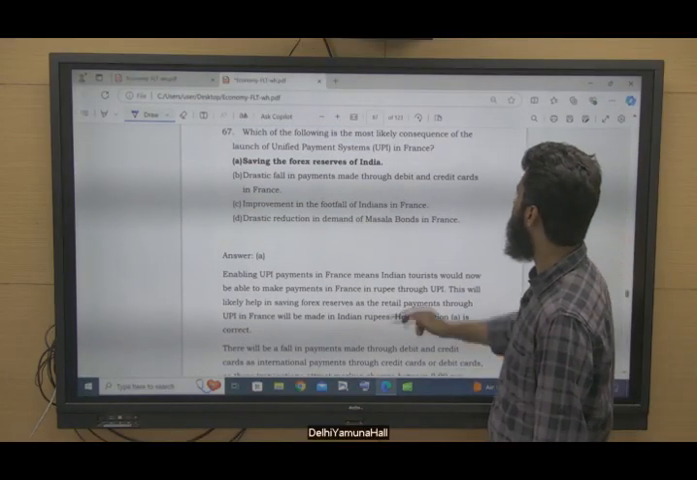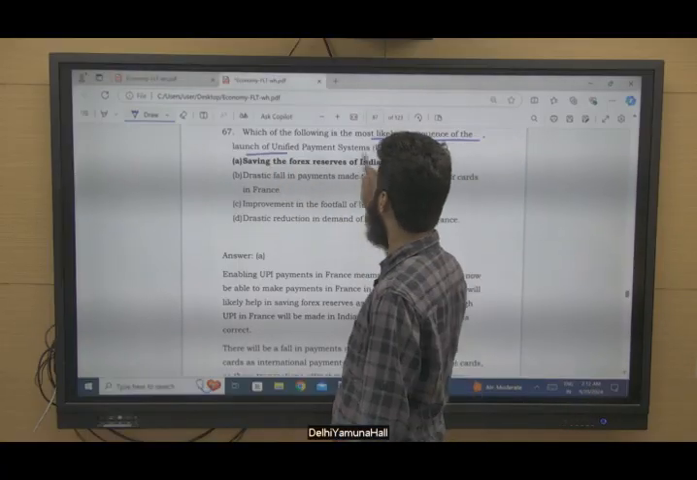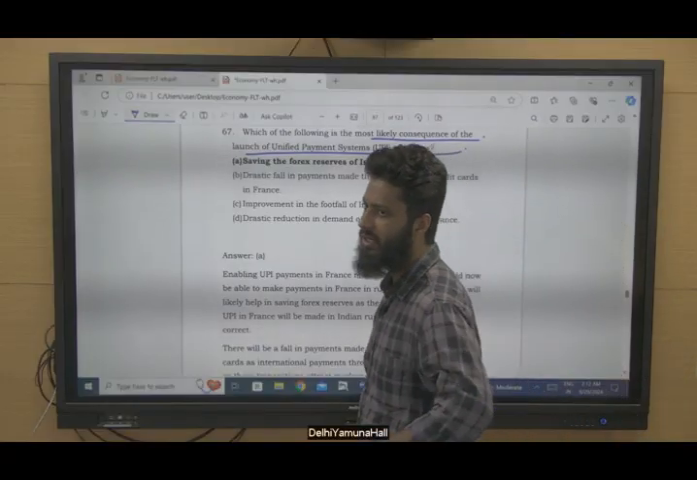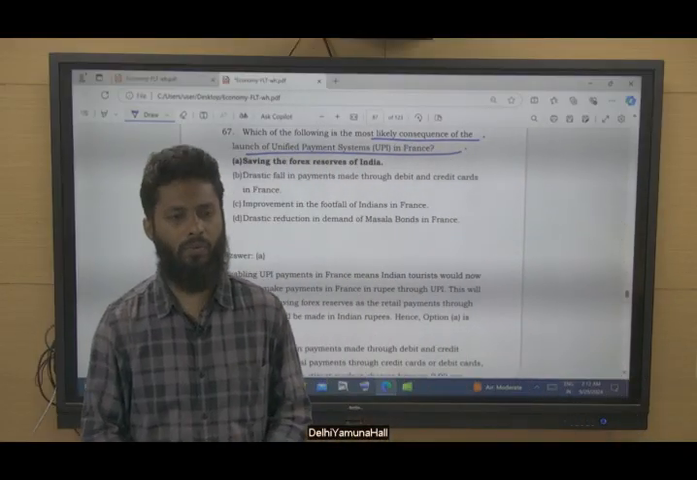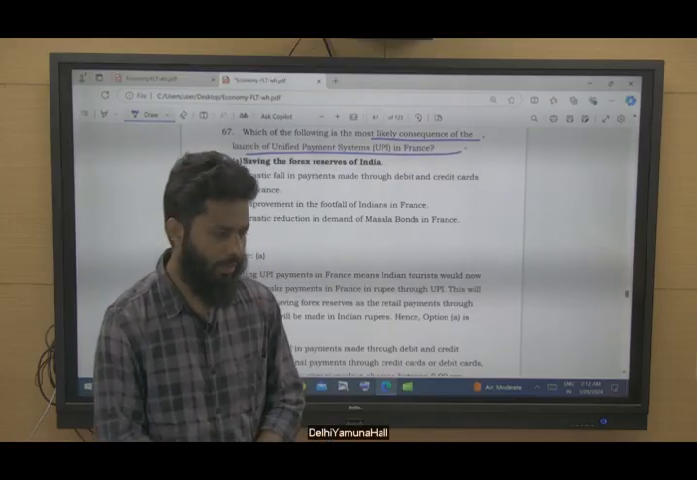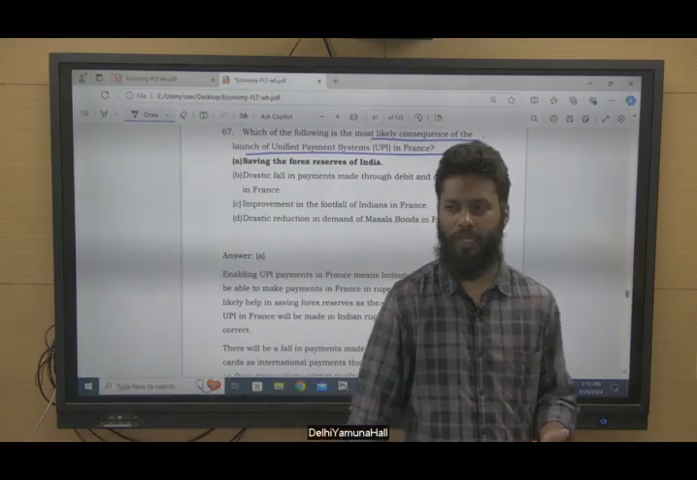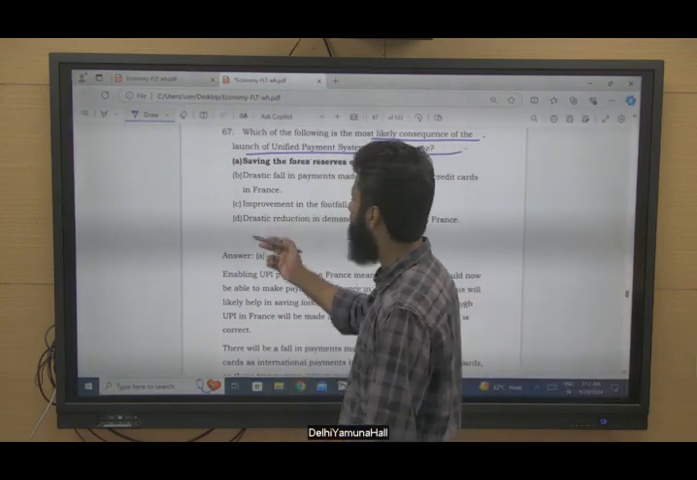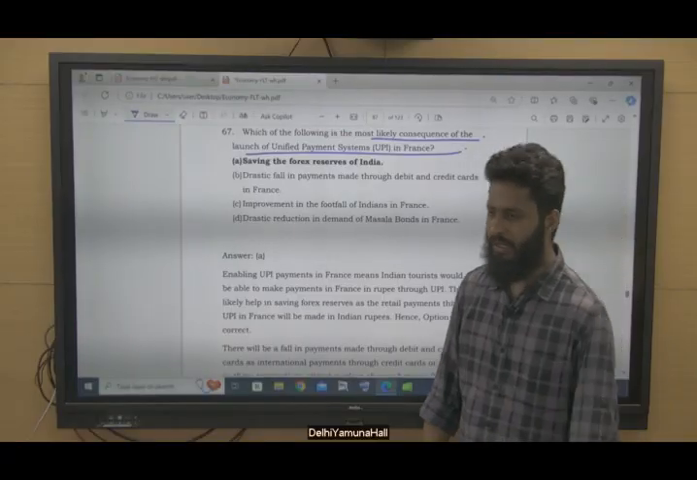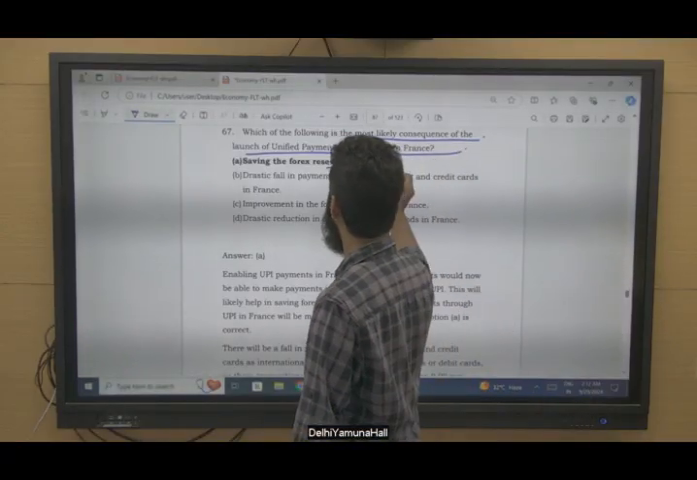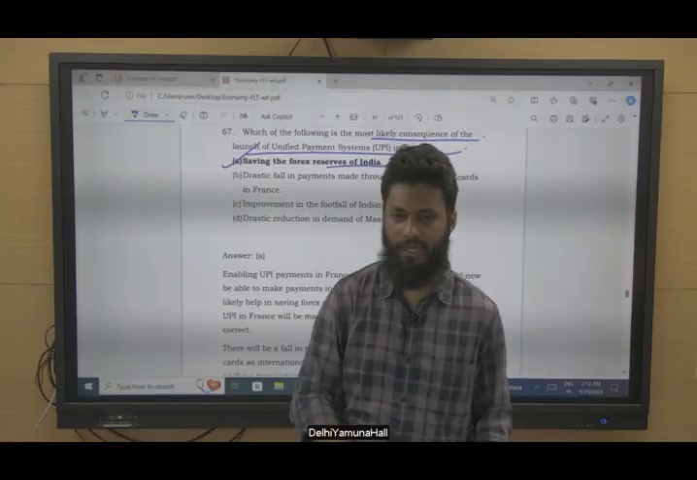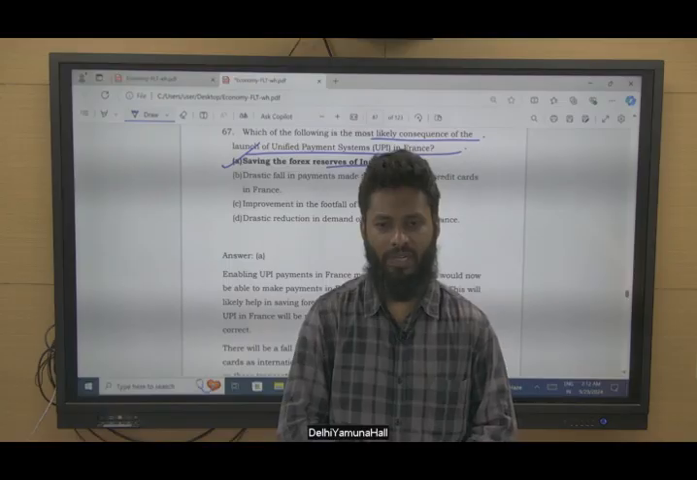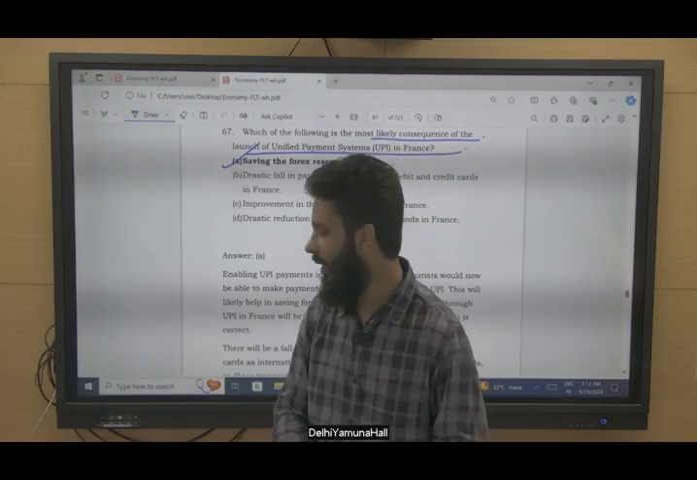Question 67. Which of the following is the most likely consequence of the launch of the Unified Payments Interface, that is UPI, in France? What will happen by launching these services in France? The tourists who go there will be able to pay in Indian rupees only, right? So they need not pay in euros or dollars. They can just scan and pay in Indian rupees. Saving the forex reserve of India, yes. When they are not converting that currency into dollars and paying in rupees only, definitely there will be a saving on forex, right?